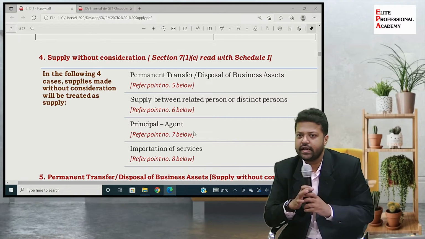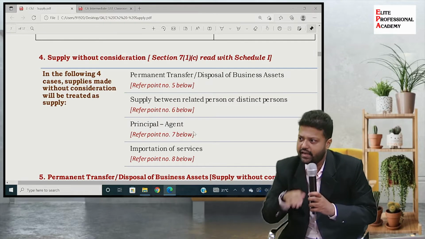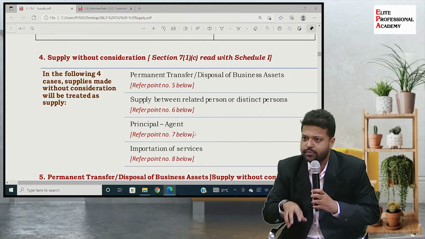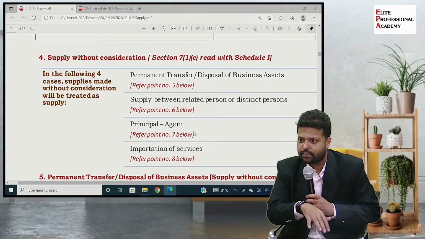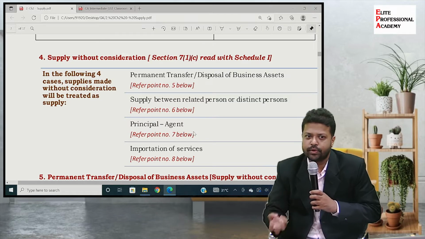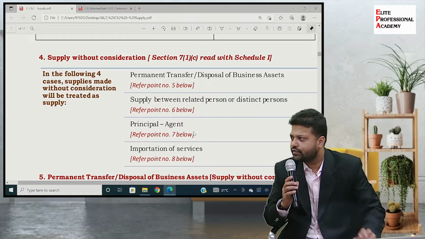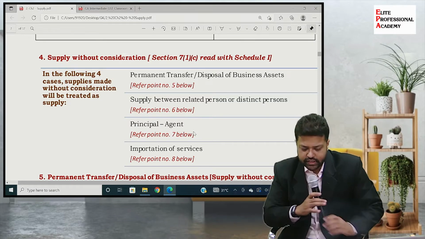So to bring import of services in parity with import of goods, special consideration is given. Consideration here does not mean the consideration of supply; it means due importance is given to the importation of services. Understood? So let's start with the first point.